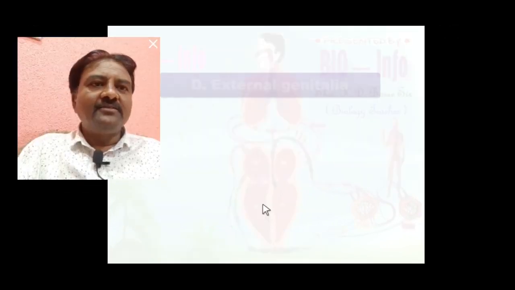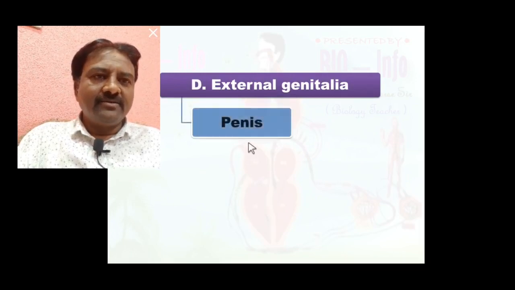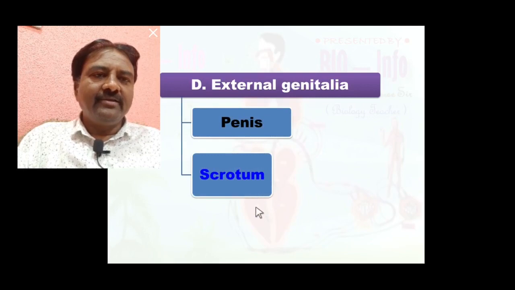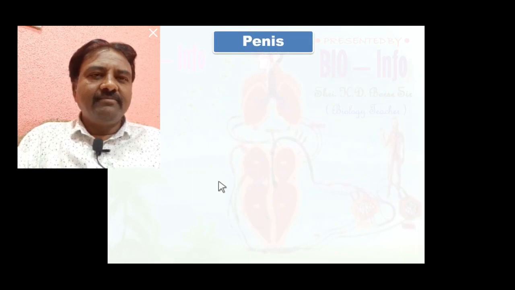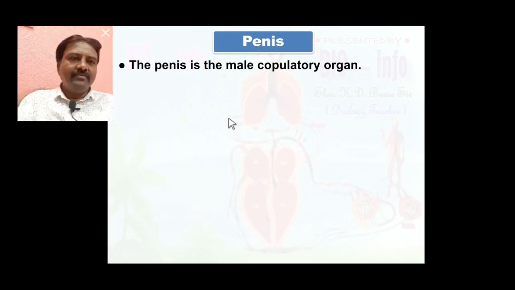Now the last part of the male reproductive system is the external genitalia, consisting of the penis and scrotum. We discuss them in detail. First is the penis. The penis is the copulatory organ of the human male.